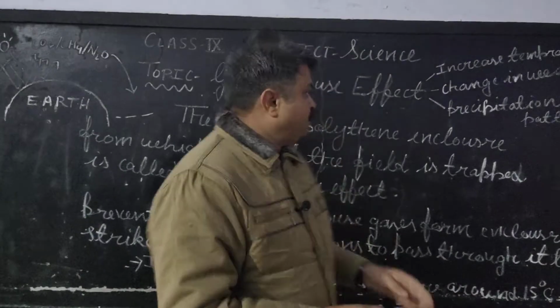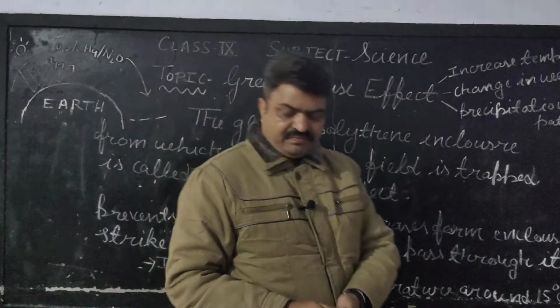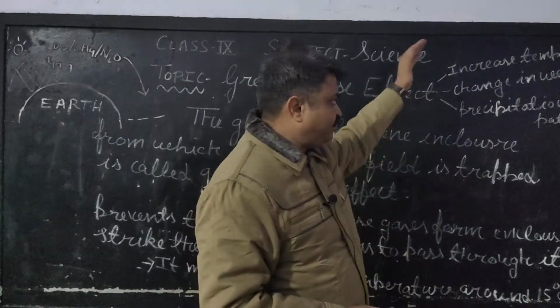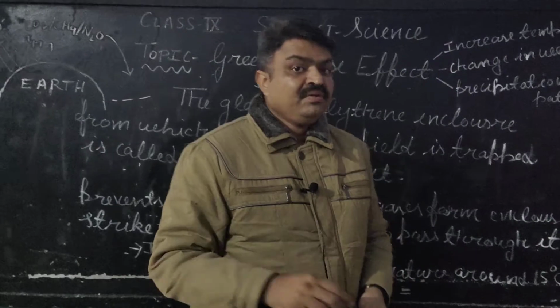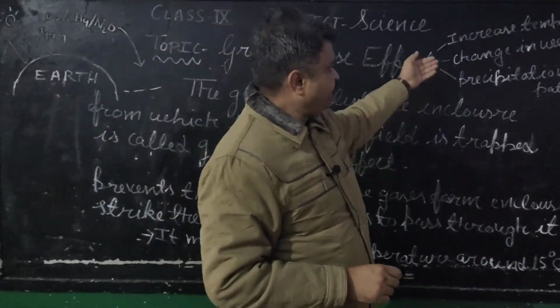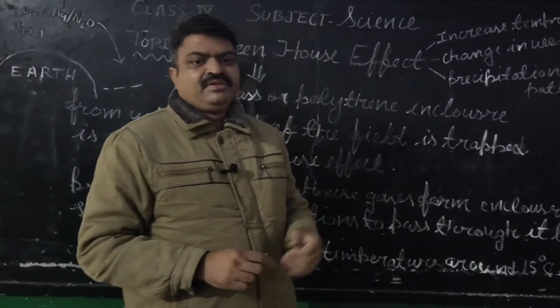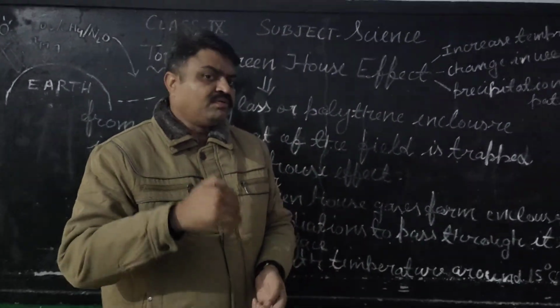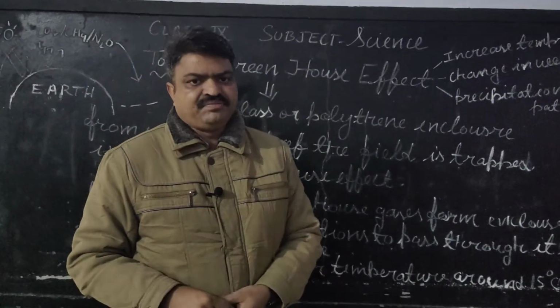Now what is the shortcoming? About the shortcoming, I have told you it increases the temperature, and due to that we are facing the problem of global warming. Second, it changes the weather pattern. Third, it also changes the precipitation pattern or rainfall pattern. So that is about the greenhouse effect.